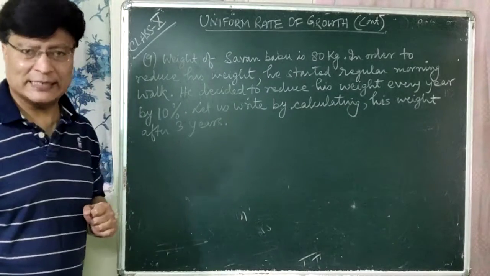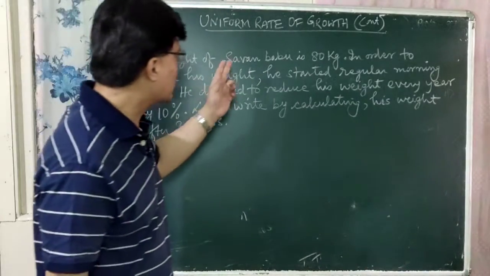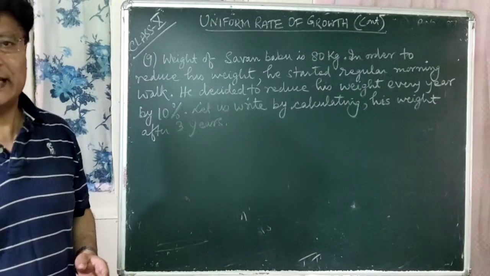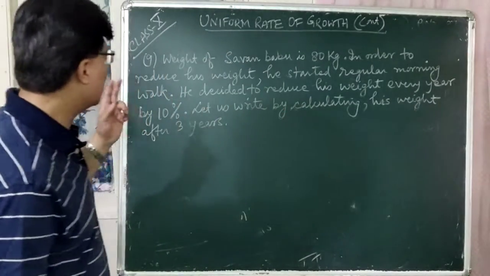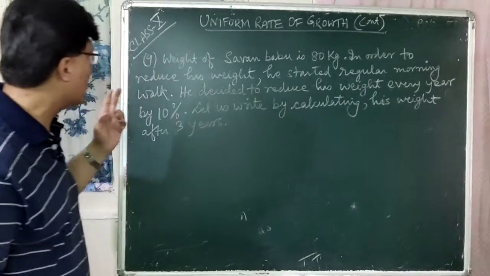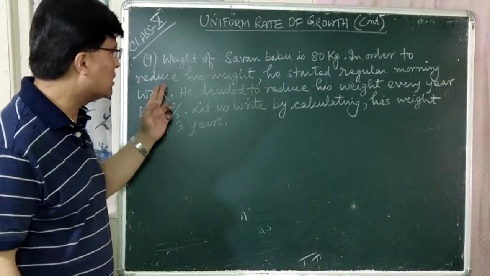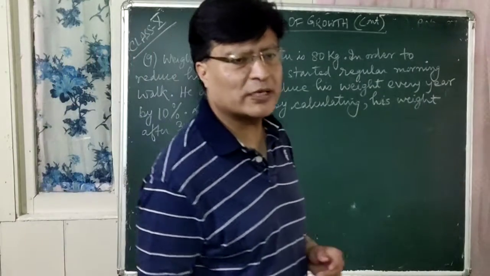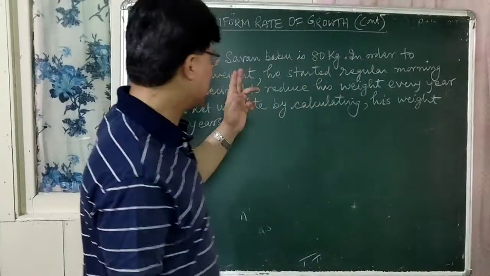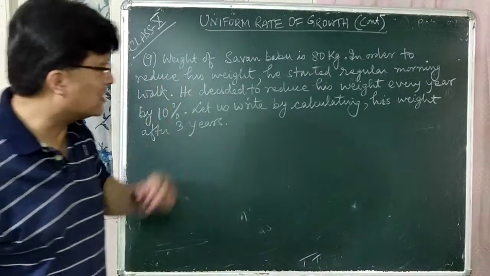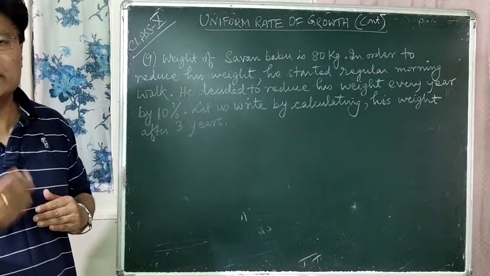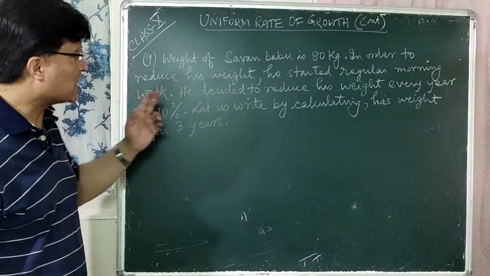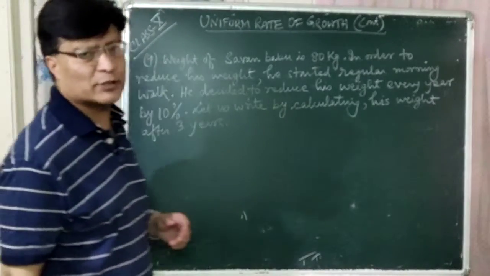So what is question number 9 here? Weight of Saban Babu is 80 kg. In order to reduce his weight, he started regular morning walk. So what is the weight of Saban Babu? 80 kg, right? He decided to reduce his weight every year by 10%.